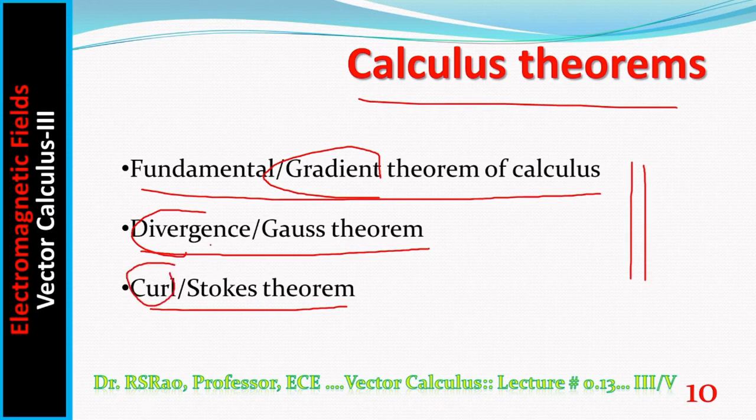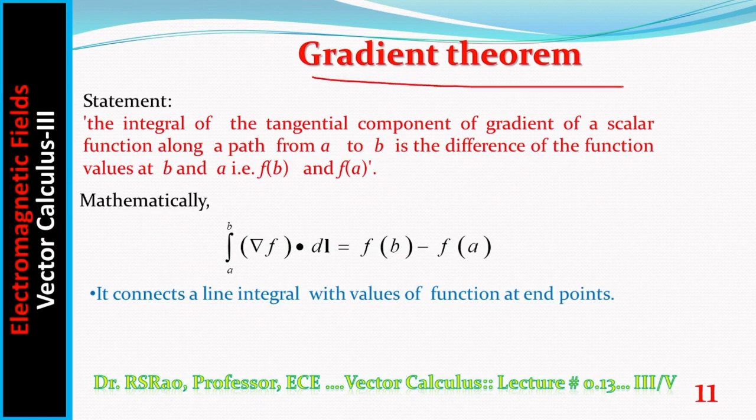The theorem involving divergence is called the divergence theorem or Gauss theorem. The theorem which involves the gradient of a scalar function is called the gradient theorem or fundamental theorem of calculus. What are they? First, consider the gradient theorem.